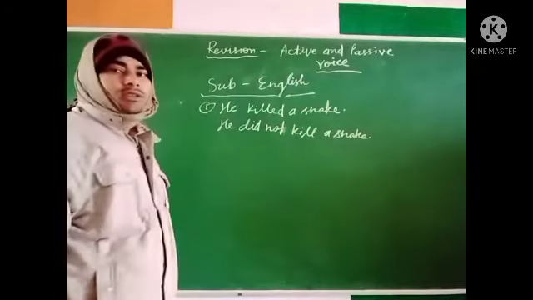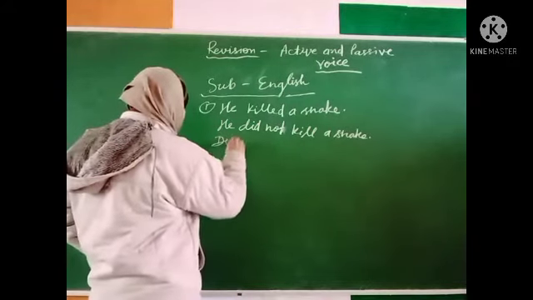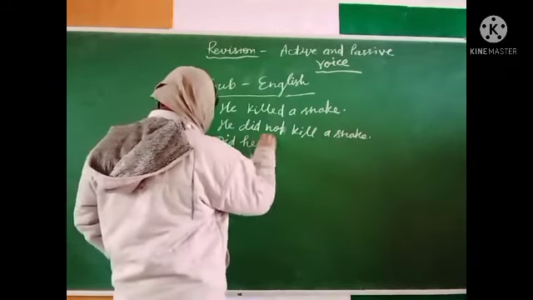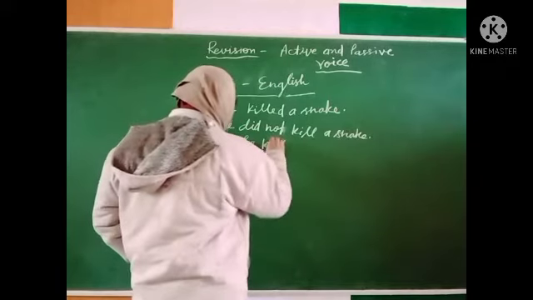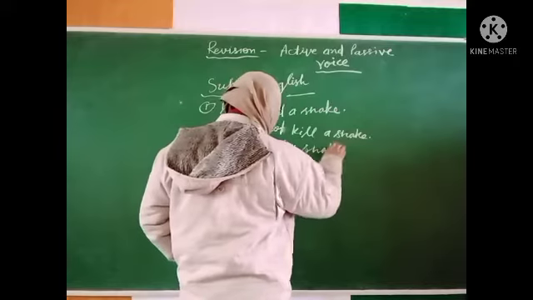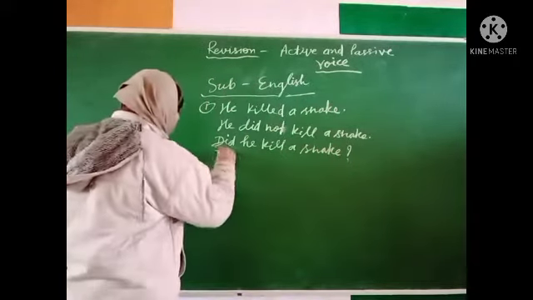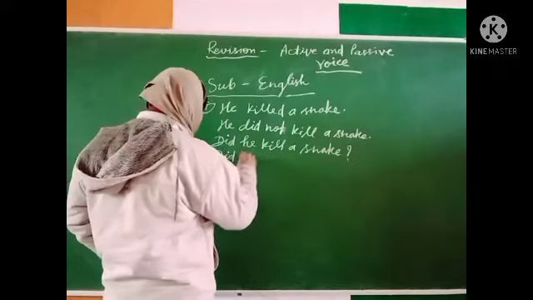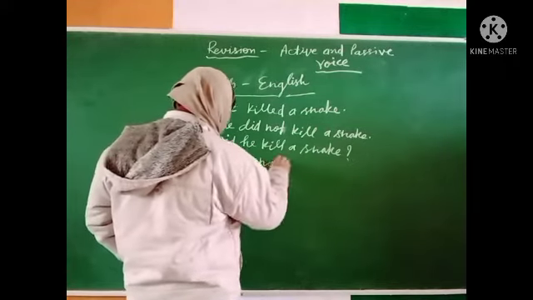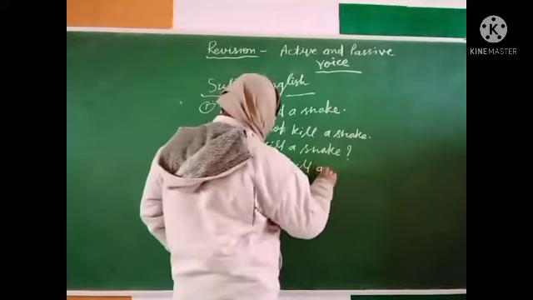This is negative. And interrogative: did he kill a snake? Interrogative one. And the next is: did he not kill a snake?